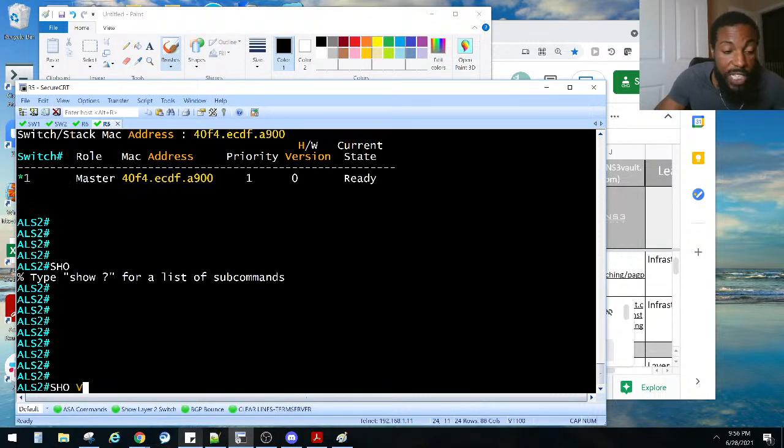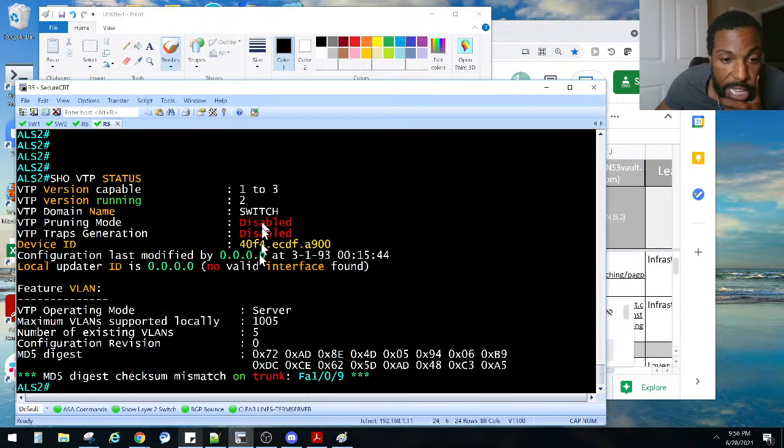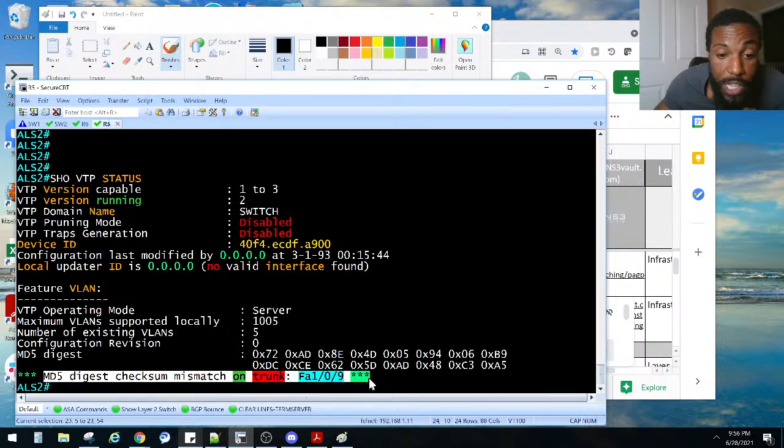Show VTP status. His mode is server. Domain name is switch. Oh, the version is also what we got to check too. Version 2, and server mode. But we still have this MD5 checksum mismatch error.